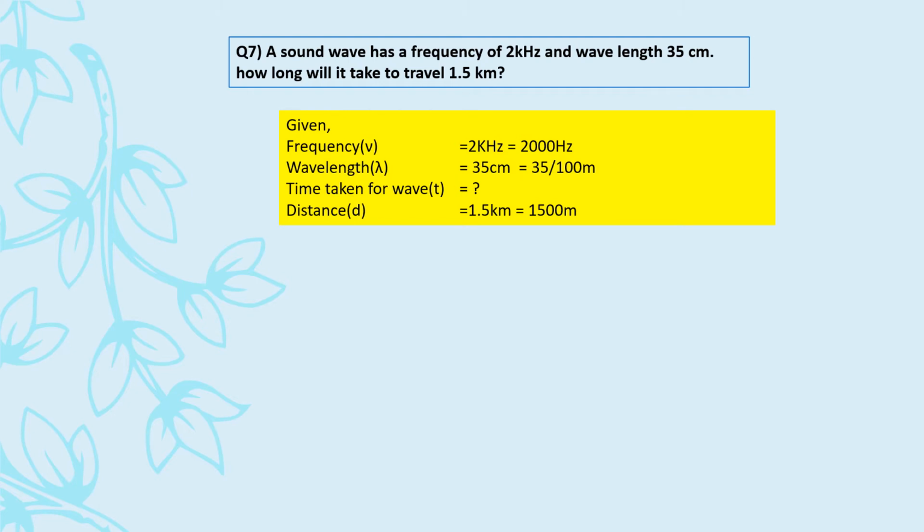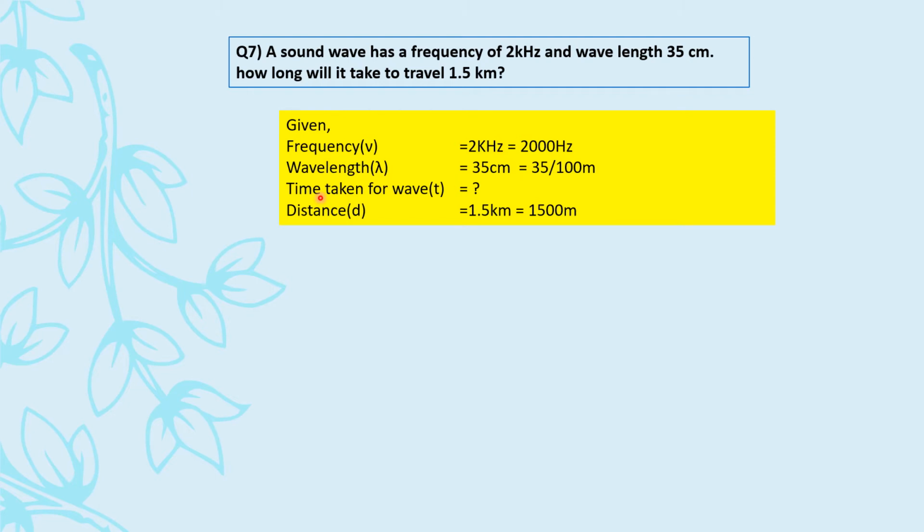Now, looking at the question, we may feel, ma'am, why is this other information given? Because if they're asking time, frequency is given, we know that time equals 1 upon frequency. Can't we solve it directly? But my dear students, here they're talking about a particular distance, that to travel 1.5 kilometer, how much time will it take. In such a scenario, you cannot directly use that formula. That means all the other information given to us, we have to utilize it. Now time is what we have to find for a particular distance. So we know time and distance we can relate only with the help of one formula, which is speed equals distance upon time.